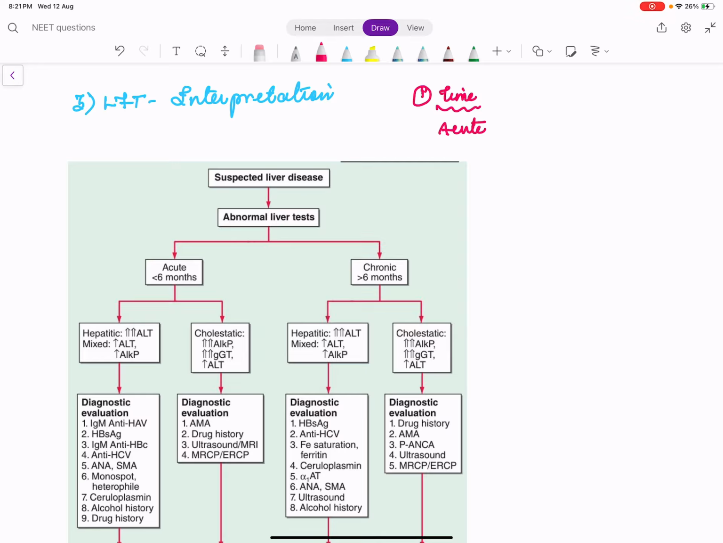So people usually say acute, subacute and chronic. Less than 3 months is acute, 3 to 6 months is subacute, and more than 6 months is chronic. So we'll go with Harrison itself. Any liver disease less than 6 months is an acute liver disease. More than 6 months is chronic liver disease.